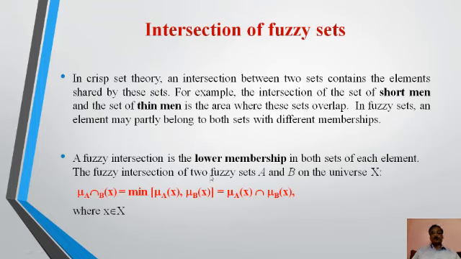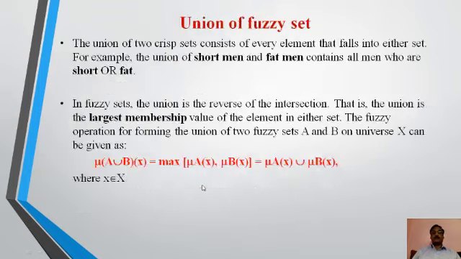The fuzzy intersection of two fuzzy sets A and B on the universe X: mu A intersection B (x) is the minimum of mu A(x) and mu B(x). So we can say that mu A intersection B (x) is given by mu A(x) intersection mu B(x), where x belongs to capital X.